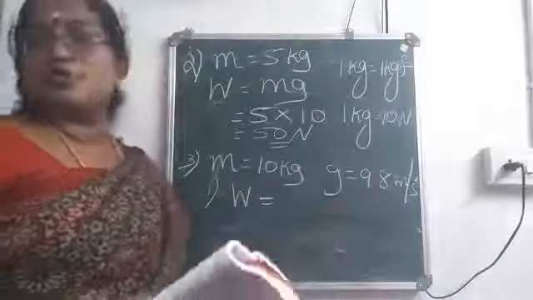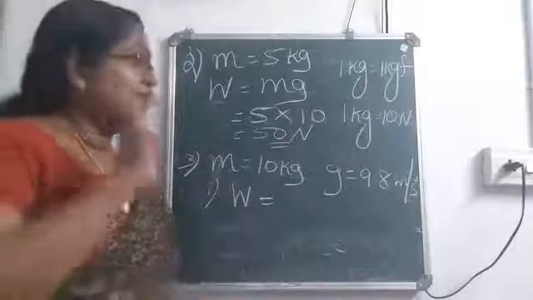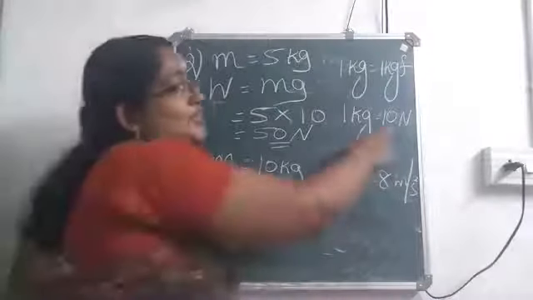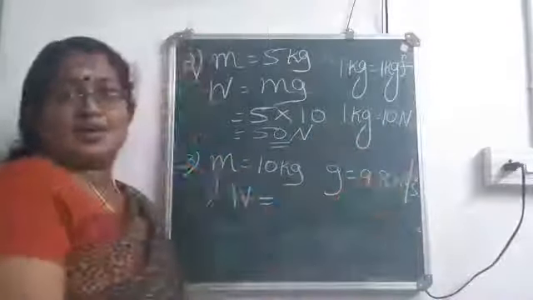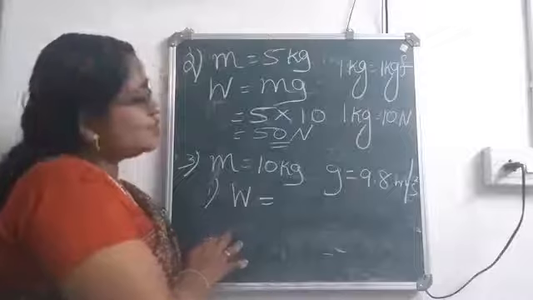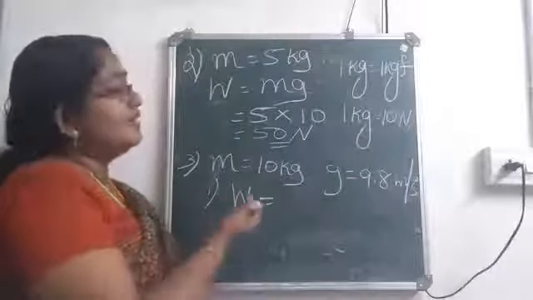Actually, it is not 10, it is 9.8. But for kilogram and kilogram force, it is the same.